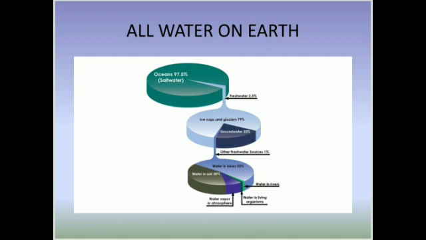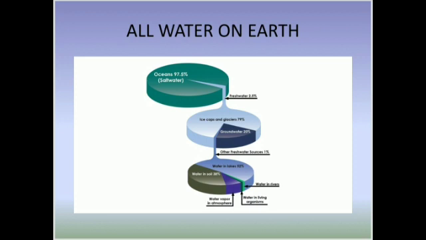In that 3% fresh water, 68.7% is ice caps or glaciers, groundwater is 30.1%, and other sources 0.9%. Total surface water is only 0.3%. In that 0.3% surface water, lakes have 87% of the water, rivers 2%, and swamps 11%.